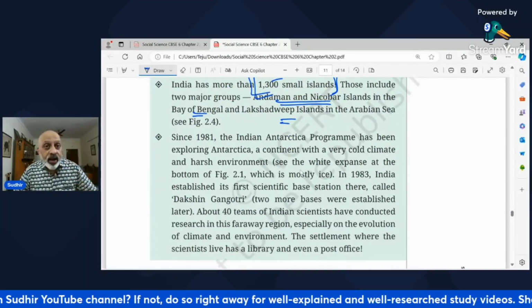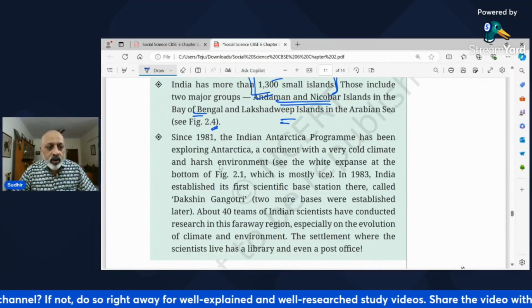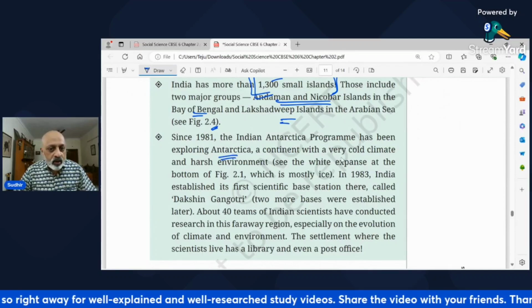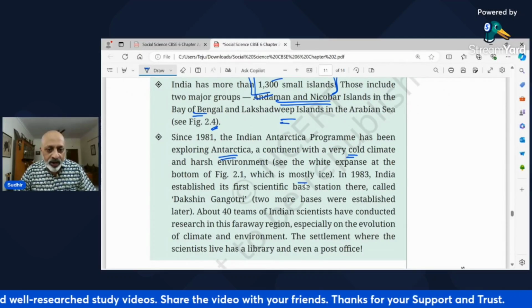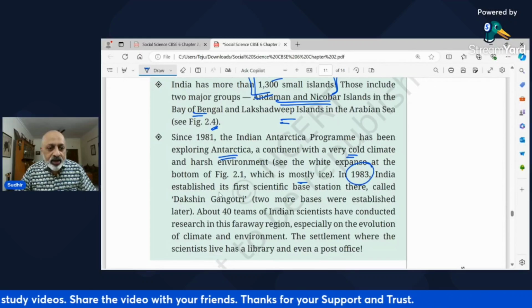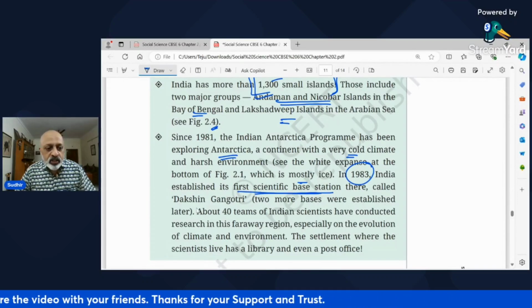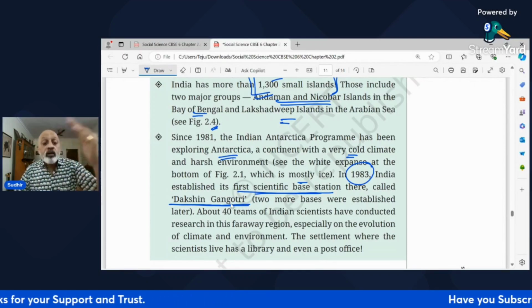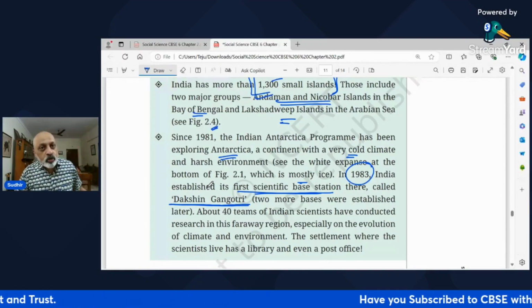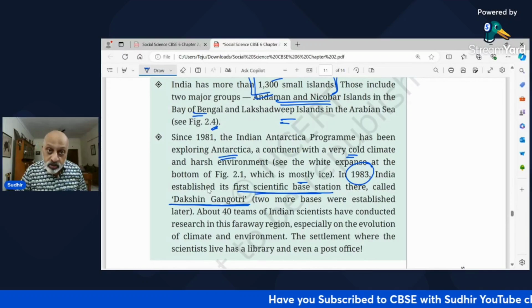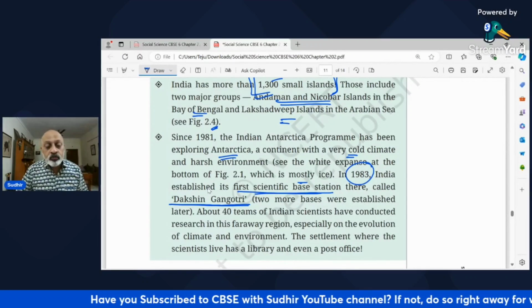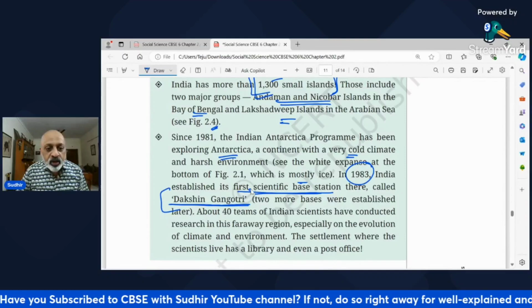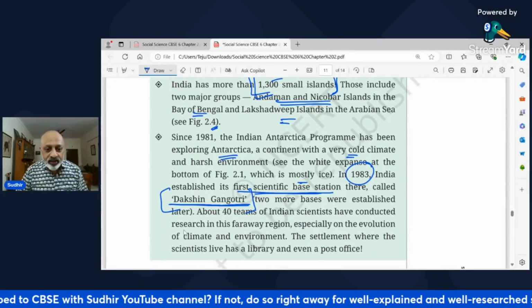Then you have the India-Antarctica program from 1981. It has been exploring Antarctica, which has a very cold climate, obviously, very harsh environment, full ice rehta hai. And in 1983, India established its first scientific base station called Dakshin Gangotri. Gangotri is where the river Ganga starts flowing. So, उन्होंने उसका नाम दक्षिण गंगोत्री. दक्षिण क्यों? दक्षिण means south. And this particular place is in the southern part of the world. तो उसका नाम दक्षिण गंगोत्री लगाया in 1983.